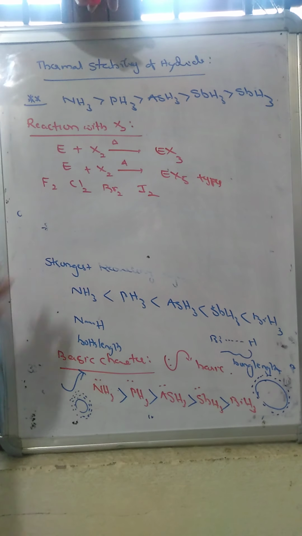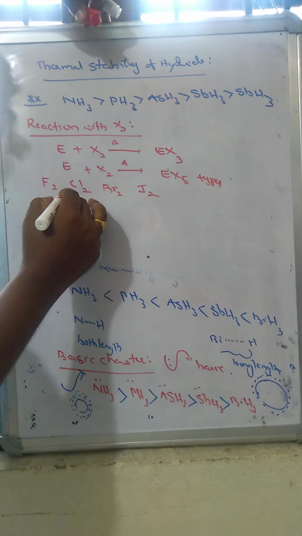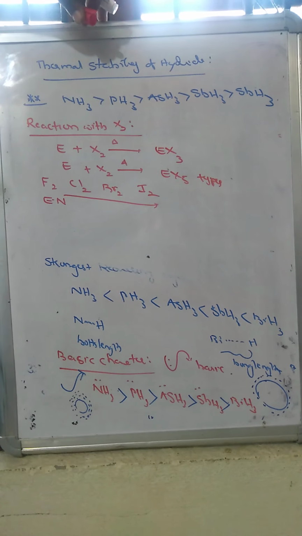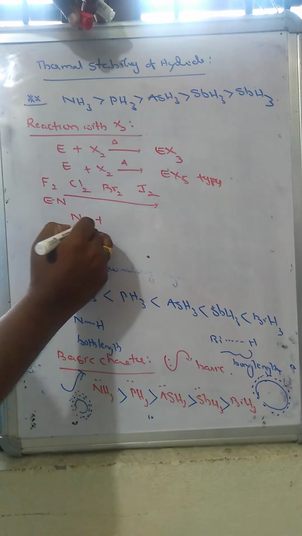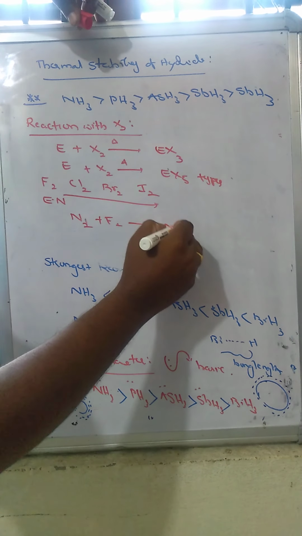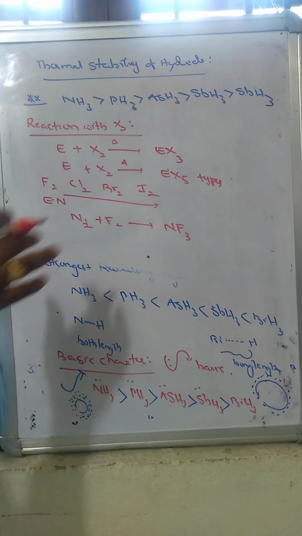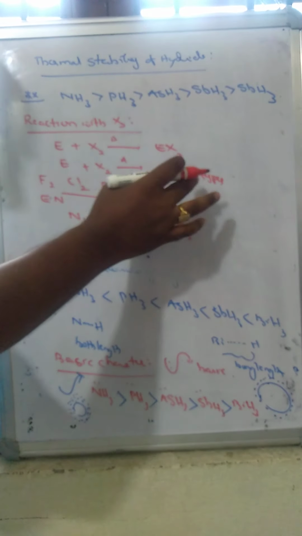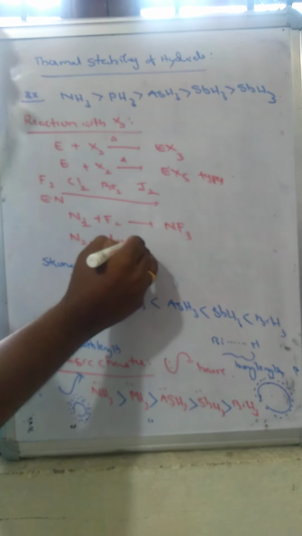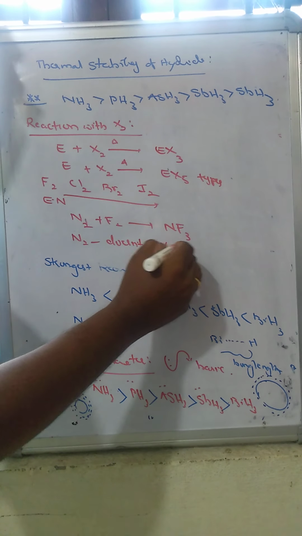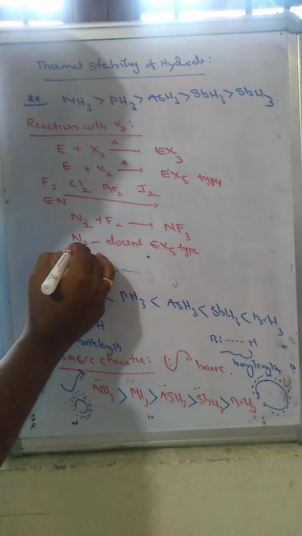Let's react them with nitrogen. It is a highly electronegative atom. This electronegativity gradually decreases from top to bottom in the halogens. When nitrogen reacts with fluorine, there should be formation of NF3 type of halides. But EX5 type of halides cannot be formed by nitrogen. Nitrogen does not form EX5 type of halides. The remaining elements can form the EX5 type of halides, except for nitrogen.